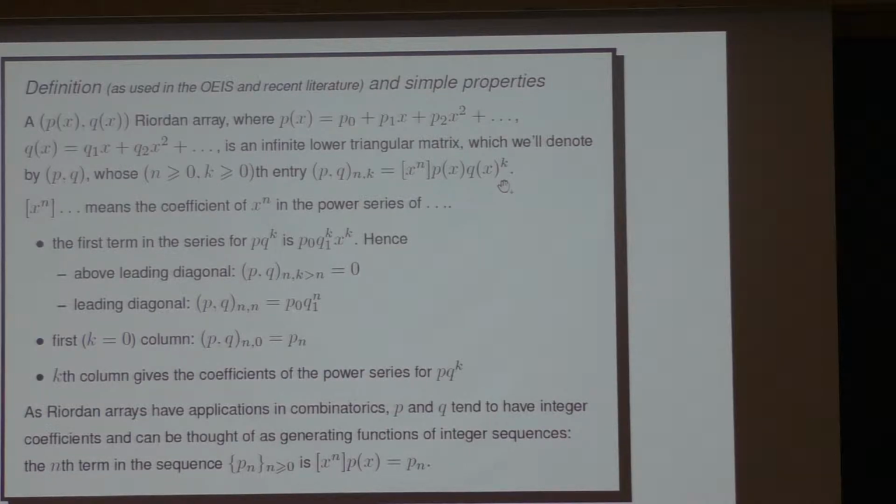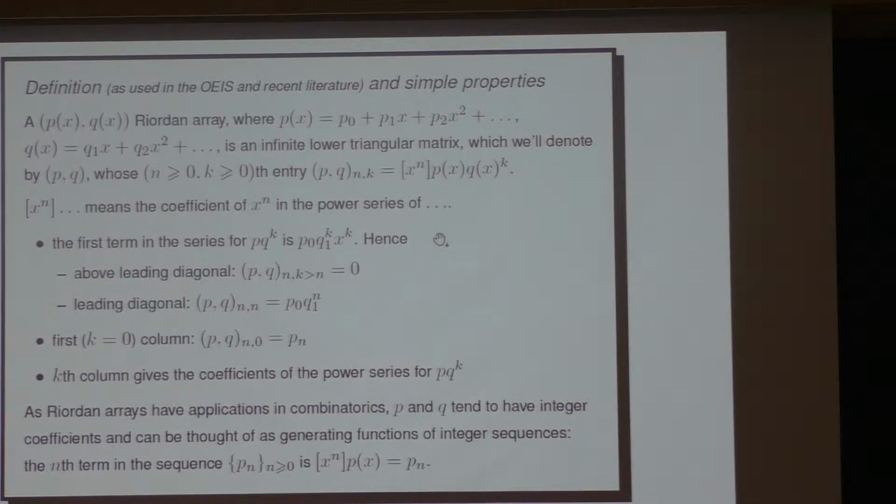So it seems a bit of an arbitrary thing to define, but it turns out to be quite a useful tool. As I've said, this notation we'll use a lot today: square brackets x to the n, then anything to the right of it. All of this means the coefficient of x to the n in the power series of all of this.